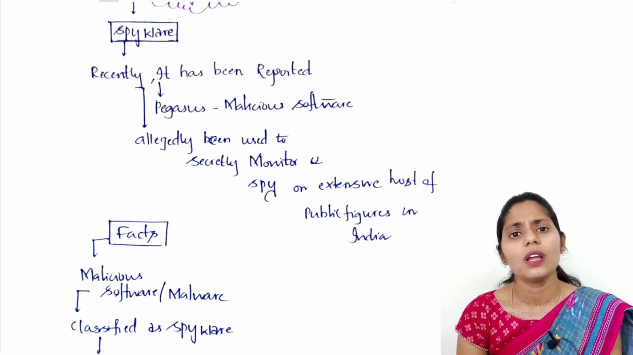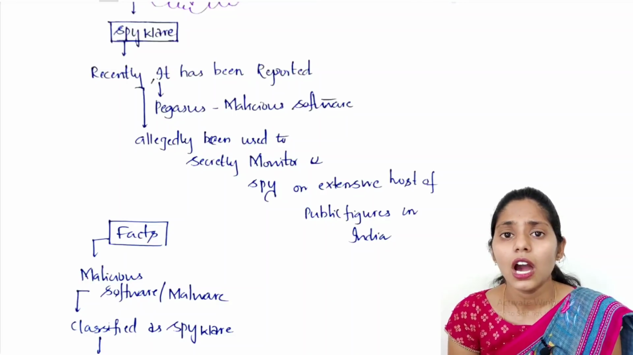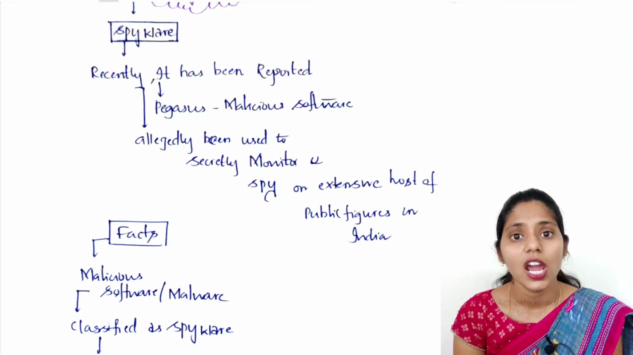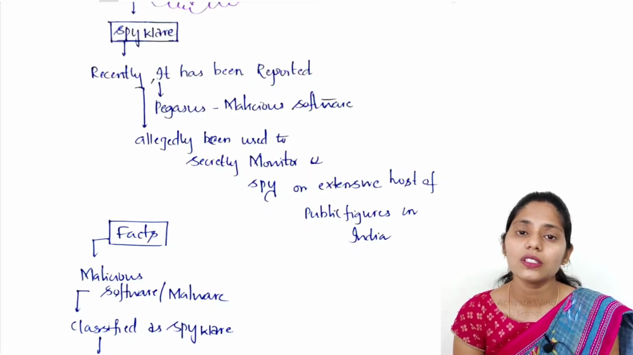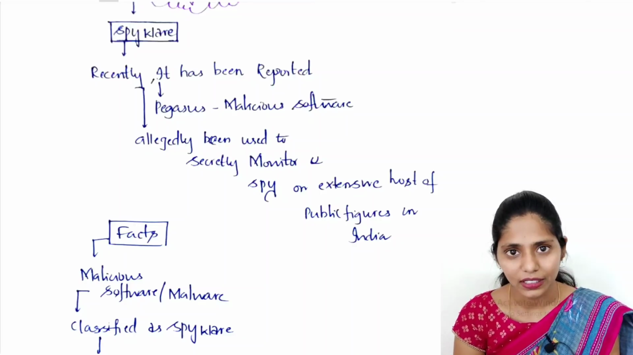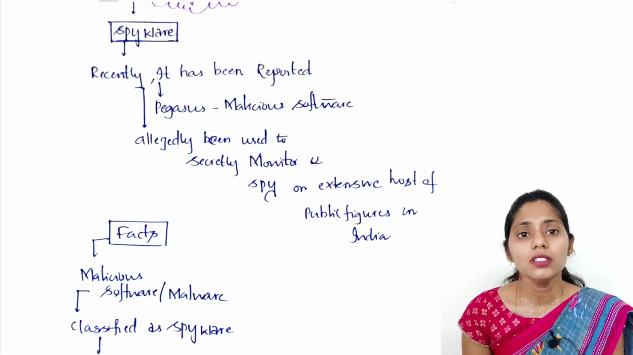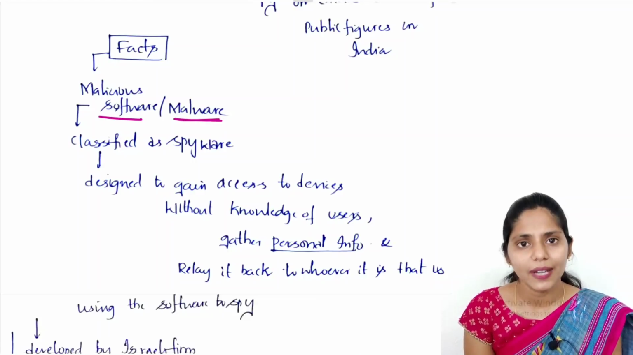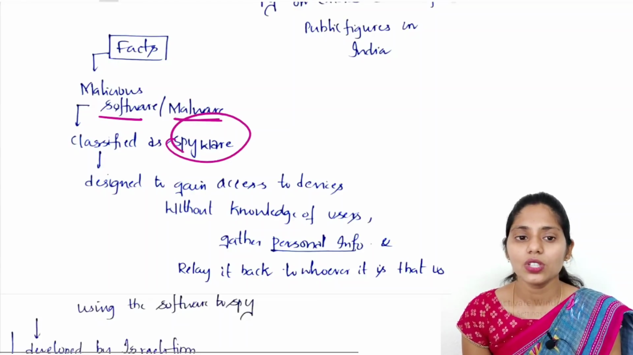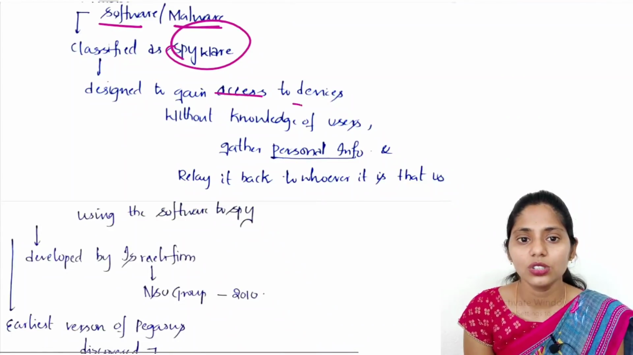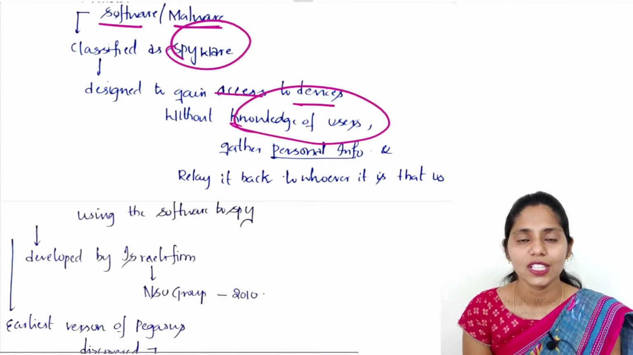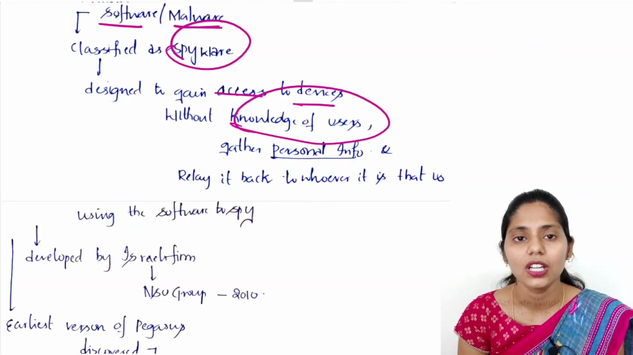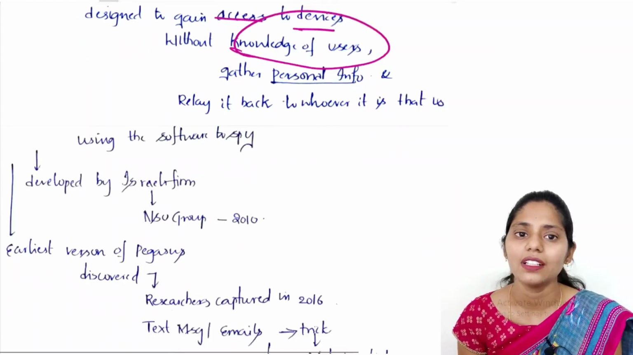So what actually happened is that a number of people, for example opposition party leaders, even an election commissioner, a former Supreme Court judge, and also a number of activists, had their mobiles attacked by this spyware. Pegasus is a malicious software or malware which is classified as spyware. It is designed to gain access to devices without the knowledge of users. Whenever we get access to their mobile phones, we can gather personal information. This is the thing which is behind this spyware.